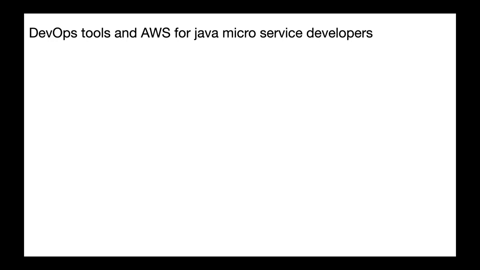And my DevOps tools and AWS for Java microservice developers will help you master all the topics from Git to Kubernetes. You will deploy your Spring Boot microservice applications to AWS while using various services like EC2, S3, and many more, Elastic Beanstalk, etc. You will also Dockerize your Spring Boot microservice applications from scratch, use Docker Compose, and also deploy your Dockerized containers onto a Kubernetes cluster.